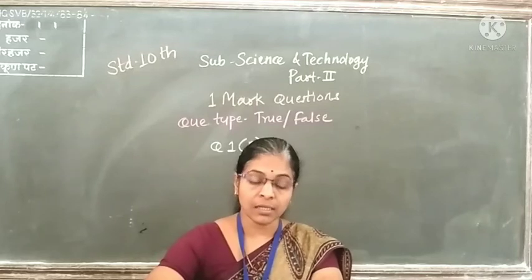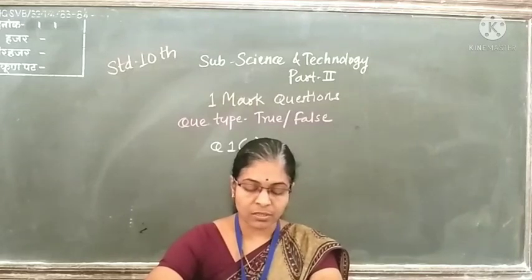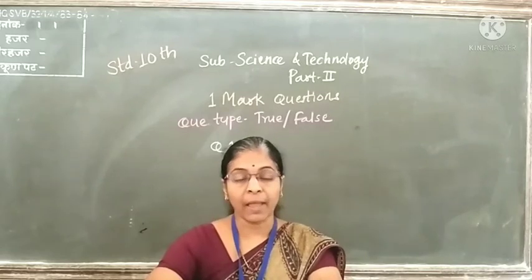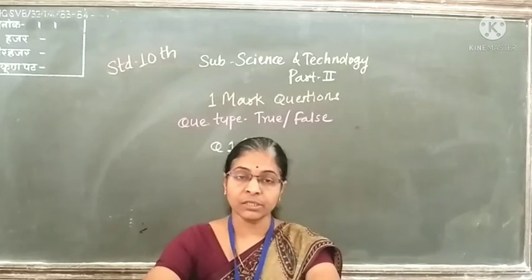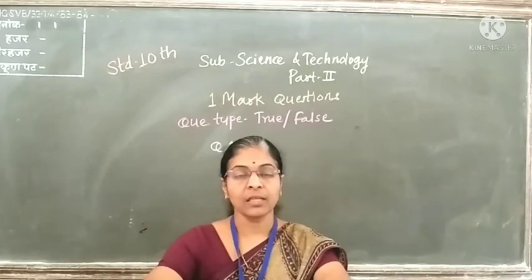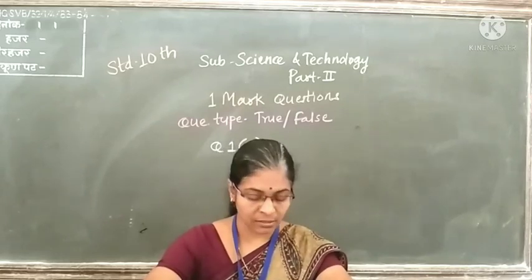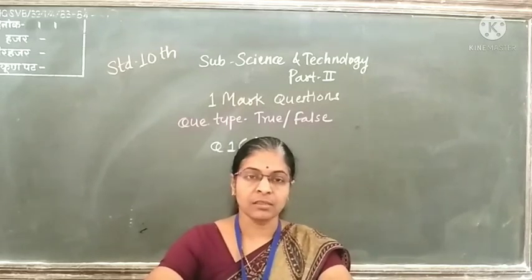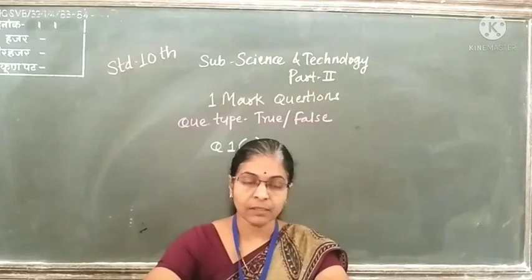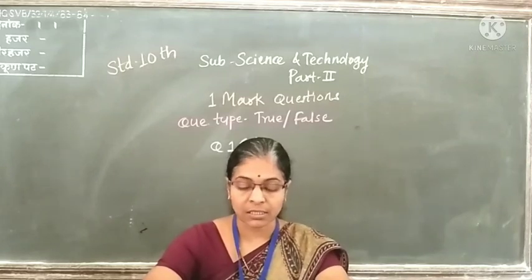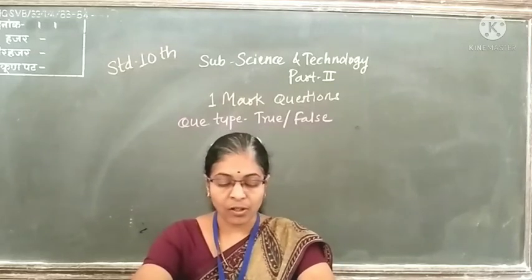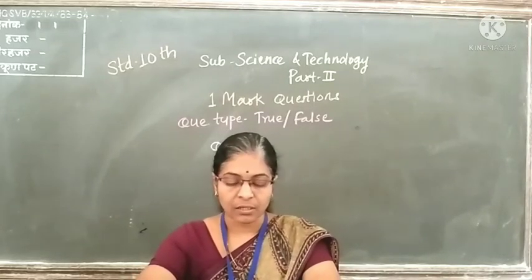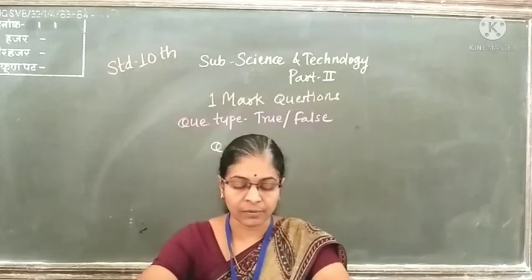Then next, earlier insulin was being collected from the pancreas of horses. Here this statement is a true statement. पूर्वी इन्सुलिन जे आहे तर ते हॉर्सच्या पॅनक्रियास पासून काय केलं जात होतं, कलेक्ट केलं जात होते. Then next statement, malaria arises due to genetic changes in hepatocytes. Here this statement is a false one. Hepatocytes are the cells present in the liver.